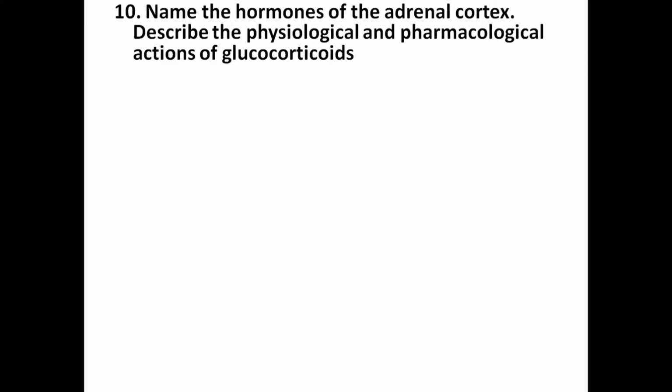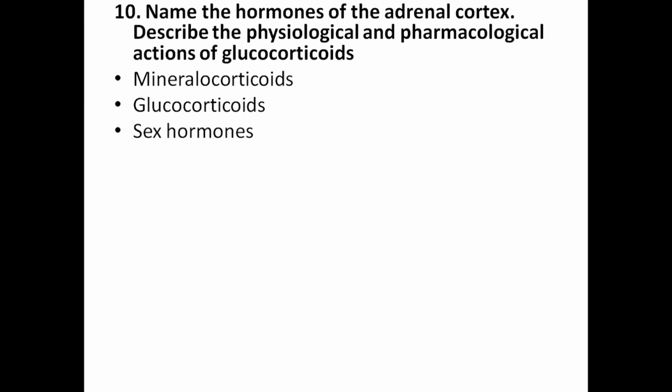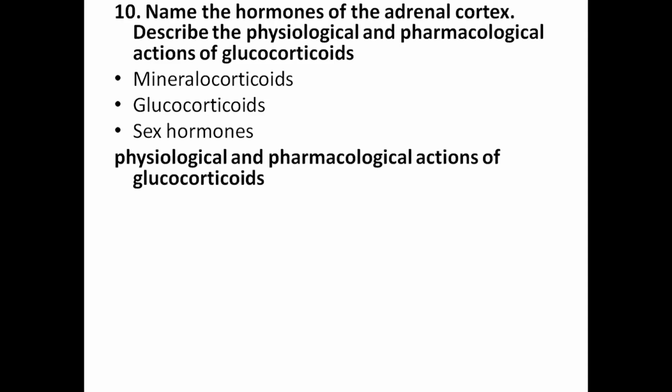10. Name the hormones of the adrenal cortex. Describe the physiological and pharmacological actions of glucocorticoids. The hormones of the adrenal cortex are mineralocorticoids, glucocorticoids, and sex hormones.